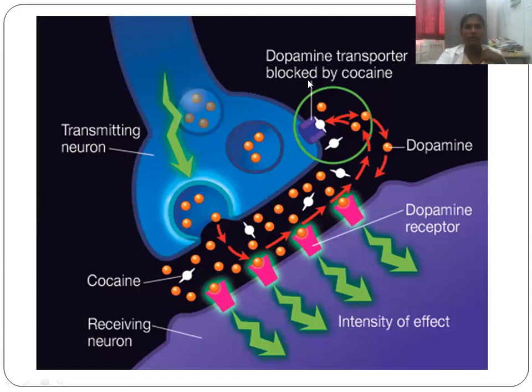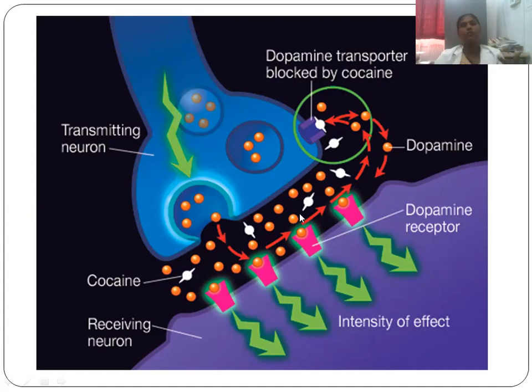This is one example: the dopamine transporter being blocked by cocaine. Here the transmitting neuron releases dopamine, which acts on the dopamine receptors. This dopamine should be taken back via the reuptake transporters. But cocaine, an abuse drug, blocks this dopamine transporter, so the dopamine concentration is increased.